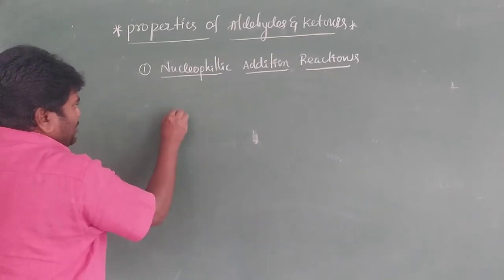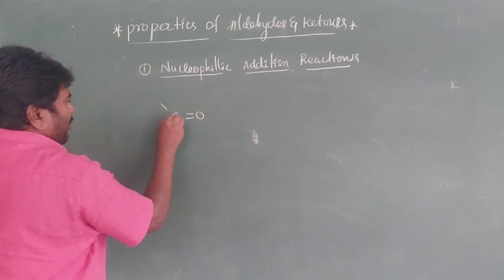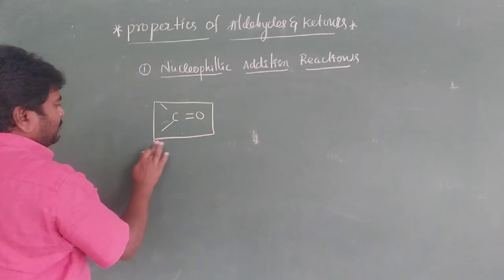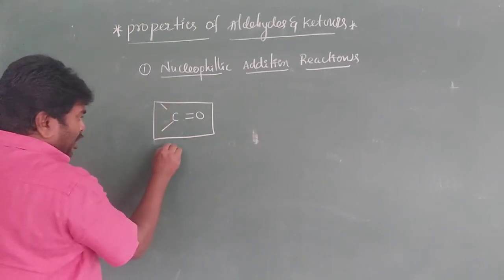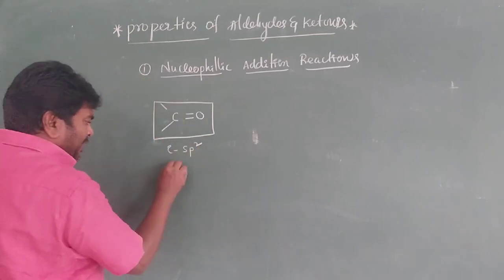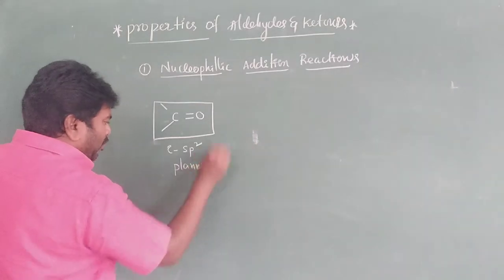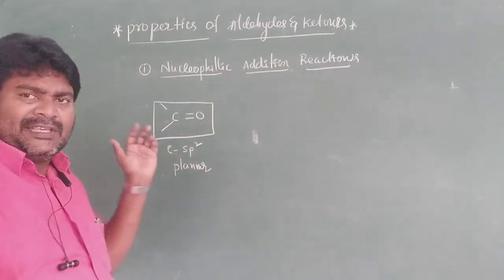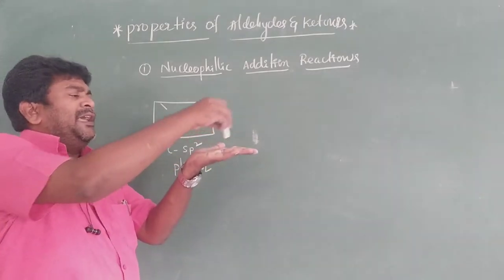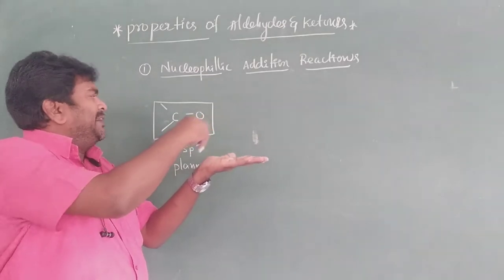In this case, the carbon atom undergoes sp2 hybridization, so it is a planar molecule. Planar means all the atoms are present in one plane.